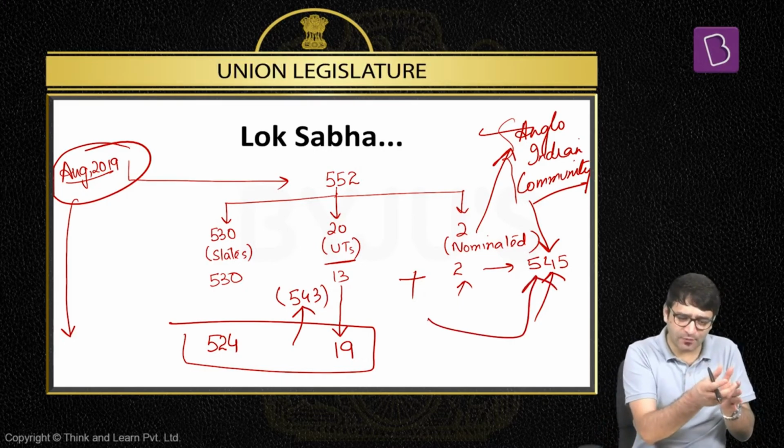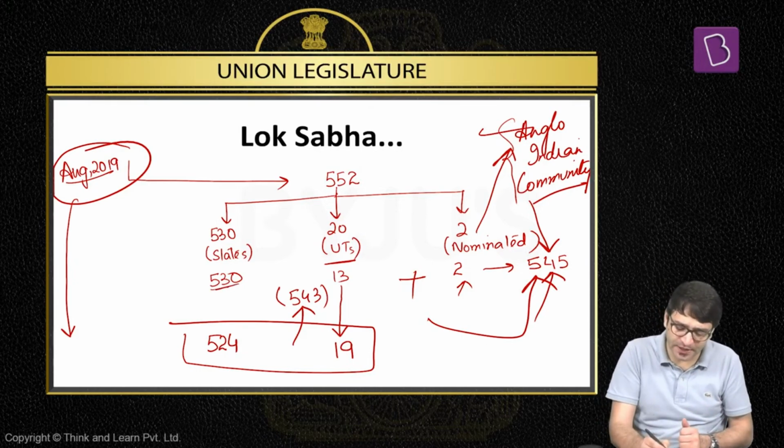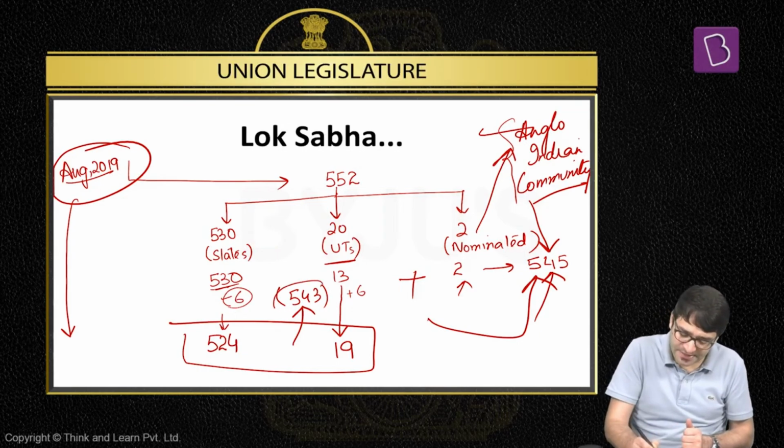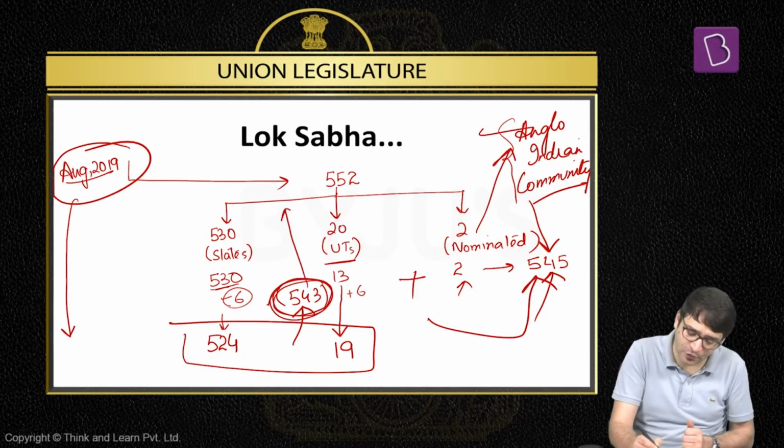The existing strength was 545, with 530 from the states. But now J&K was taken away from a state and made into 2 union territories. That is why from 530, minus 6 from Jammu and Kashmir, the number is 524. Plus 6 from J&K and Ladakh, the number of union territory seats goes up to 19. But the existing strength still remains 543. That means on 543 there will be elections.